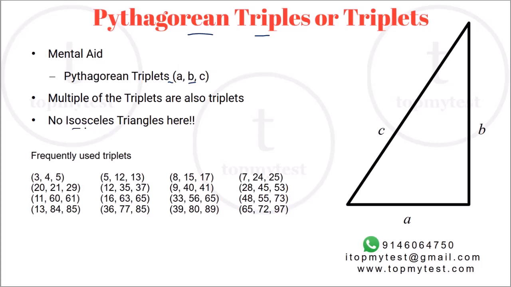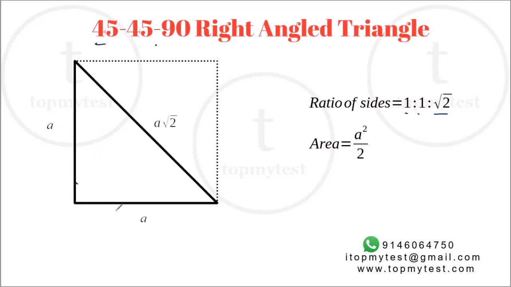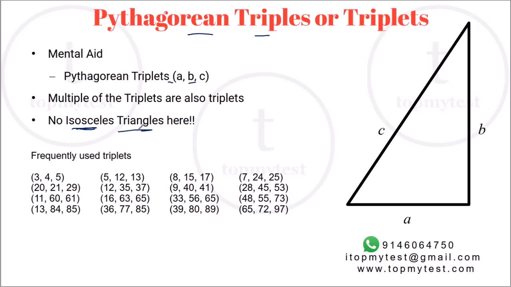Now, given that scenario, you will not get any isosceles triangle here, right? Why? Because of this condition: if two sides are A, the third side will be A√2. So if A becomes a natural number, A√2 will not be a natural number. If A√2 is a natural number, then A will not be a natural number, or even a rational number, right? So there are no isosceles Pythagorean triplets, assuming A, B, C are all natural numbers. Again, you can research them as much as possible. If you are a math nerd or geek, you can knock yourself out with all these types of triplets.